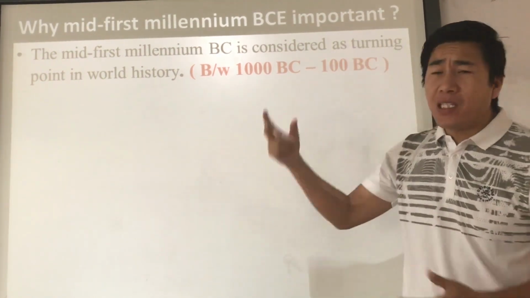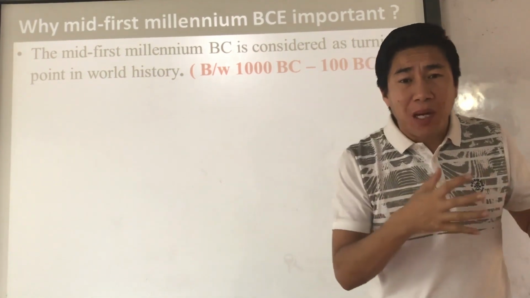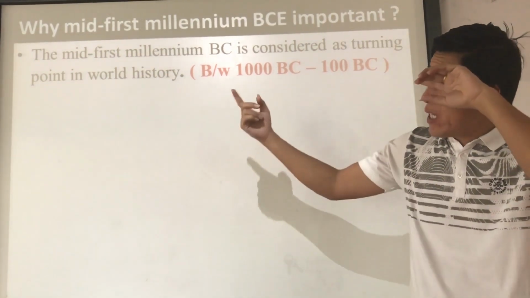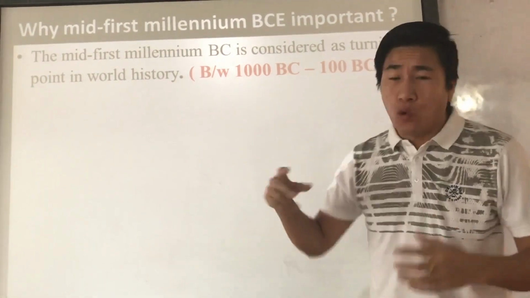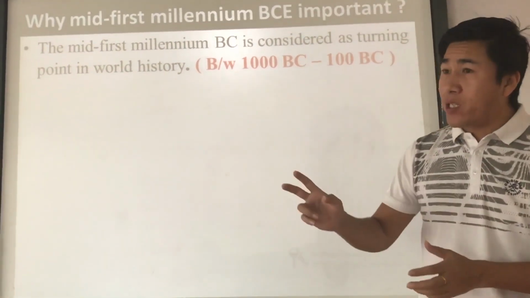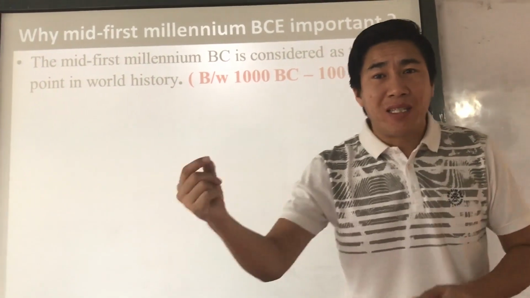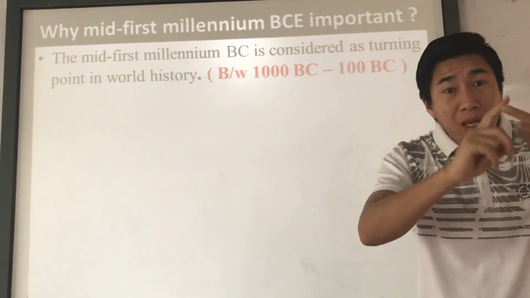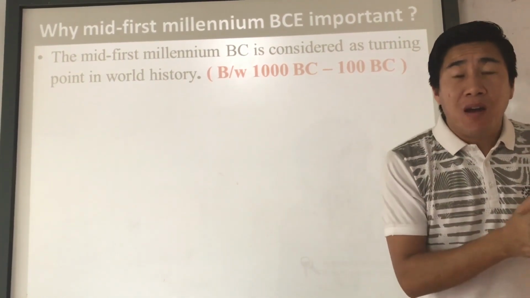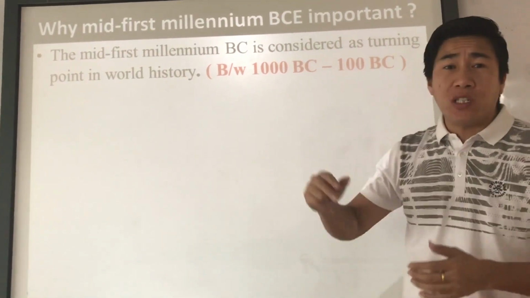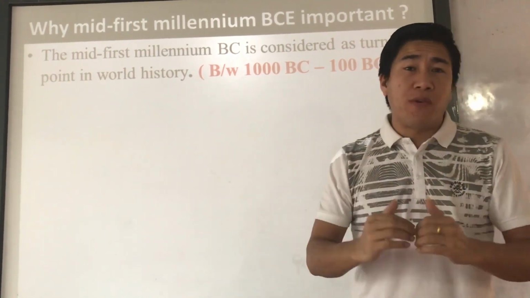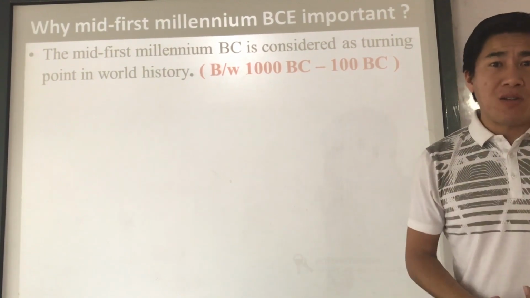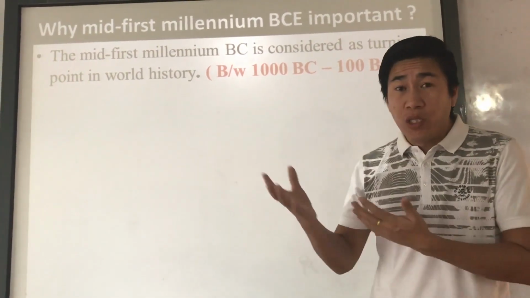So these are two different questions having the same answer. The first question just asked like that, why is the first century BC a turning point in world history? Or the same question is, why is 600 BC considered as a turning point in Indian history or world history? Both are different questions having the same answer. So no need to confuse in the exam. If that kind of question is asked, then you need to write the same answer. Understood? Now the answer you need to write like that.